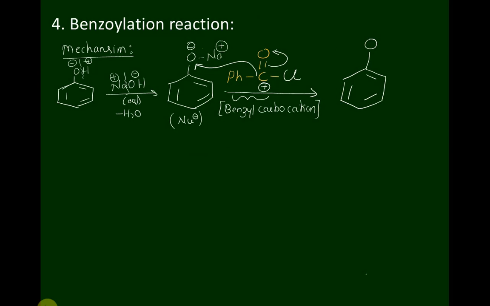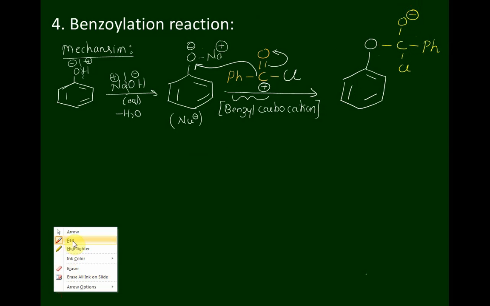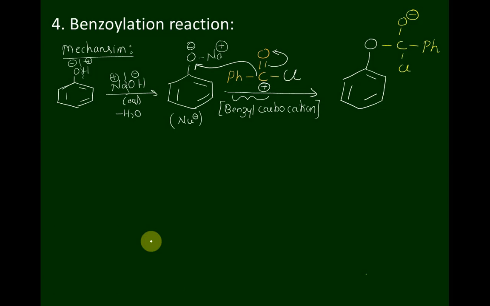Now we get this is C=O–Cl, and this will be pH. This is the intermediate I got. Now this negative charge present on the oxygen atom will come here. Therefore chlorine acts as a good leaving group. It acts as a good leaving group in presence of sodium hydroxide solution, and gets released in the form of sodium chloride.